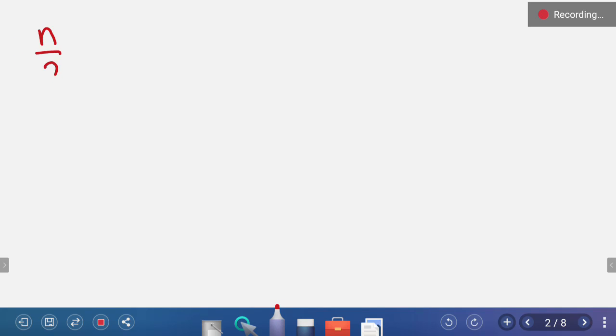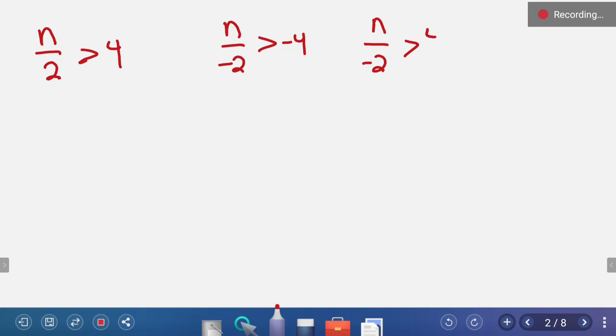Let's have n divided by 2 is greater than 4. N divided by negative 2 is greater than negative 4. N divided by negative 2 is greater than a positive 4. And last, n divided by 2 is greater than a negative 4. So we have all of them covered.